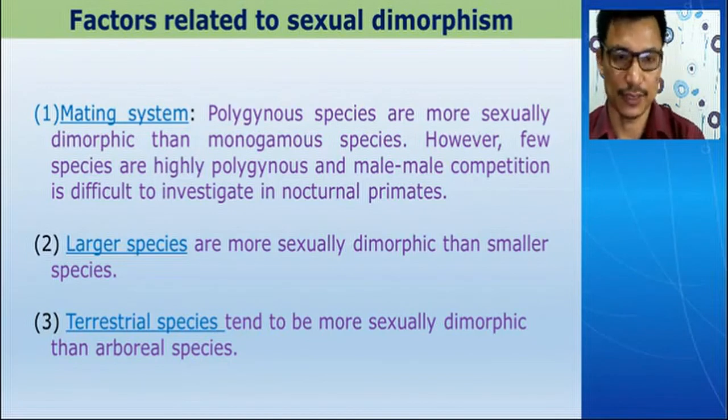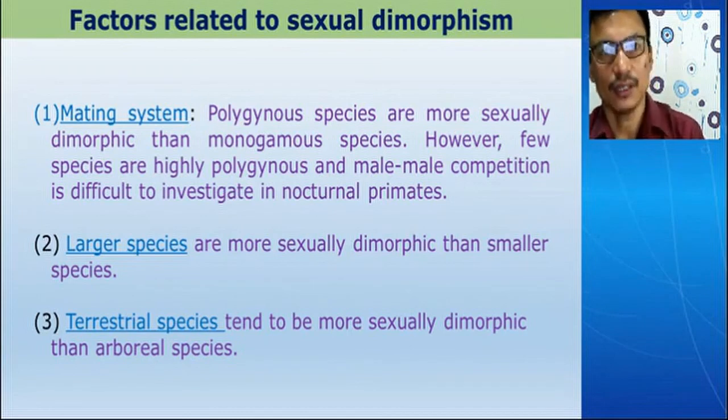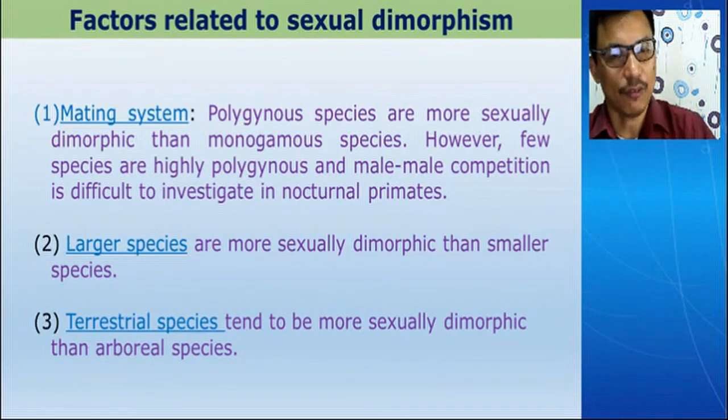and the dimorphism is more diverse. And the second point is the larger species. If the species is large, the body size is large, and there are more options to ornament the body. Smaller bodies have few surfaces, but larger bodies have a wide surface area to ornament.